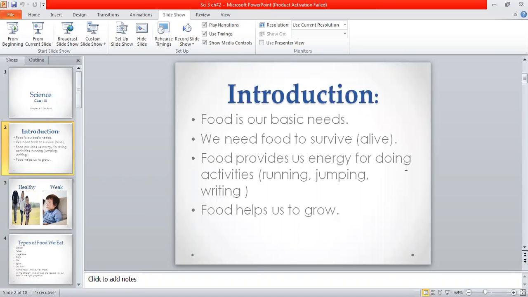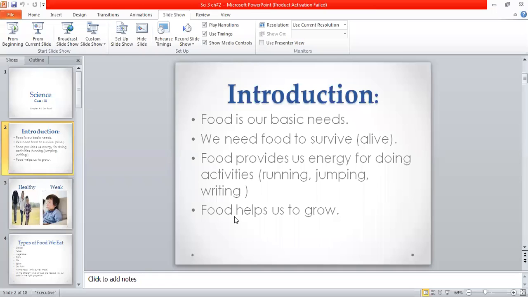Which activities? Which activities are you going to do? That is running. If you do not eat food, you do not run properly. You do not do jumping. You do not do writing if you are not having proper food. So food helps us to grow. These are the basic things which you need food for.